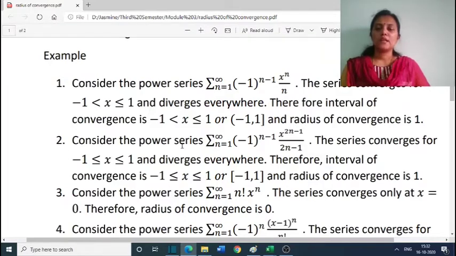Next example, consider the power series sigma n equal to 1 to infinity (minus 1) raised to n minus 1, x raised to 2n minus 1 by 2n minus 1. The series converges for minus 1 less than or equal to x less than or equal to 1 and diverges everywhere else. Therefore, the interval of convergence is minus 1 less than or equal to x less than or equal to 1, or closed interval minus 1, 1, and the radius of convergence is 1.